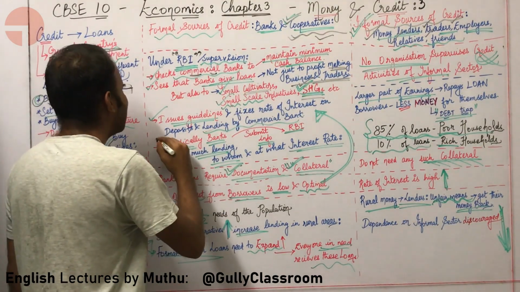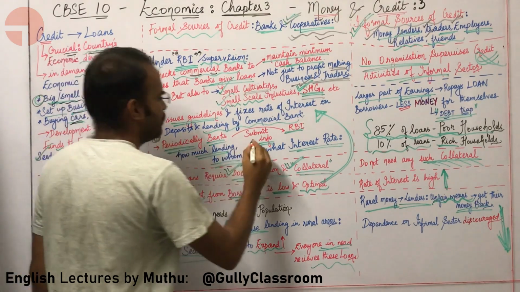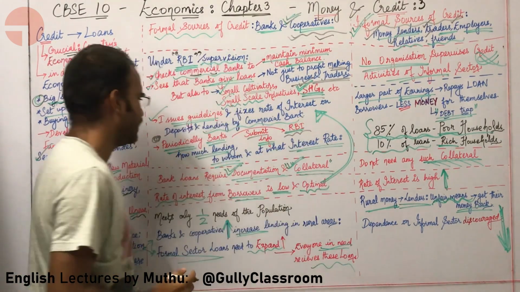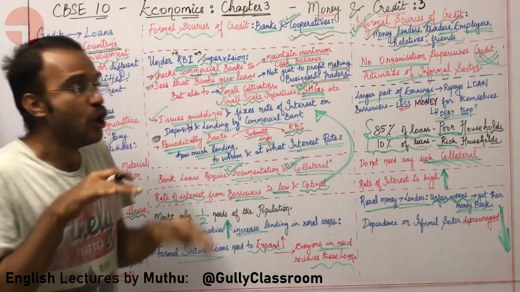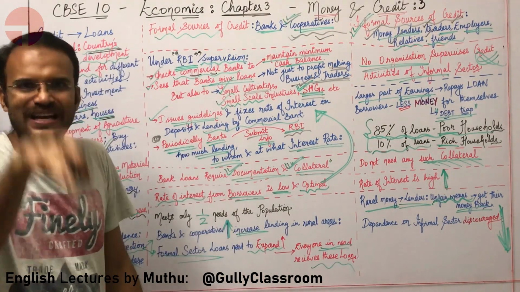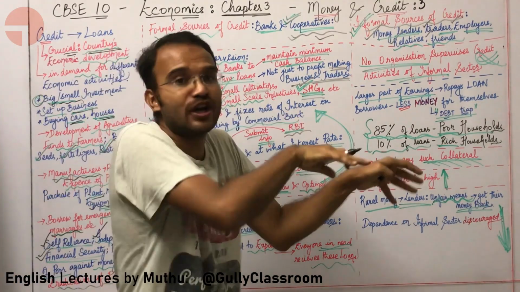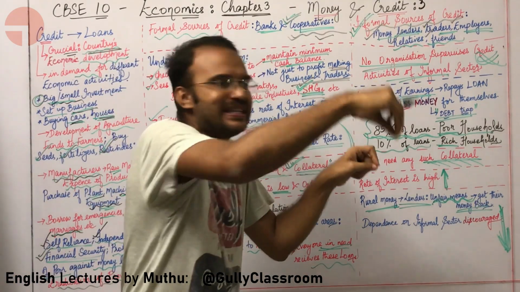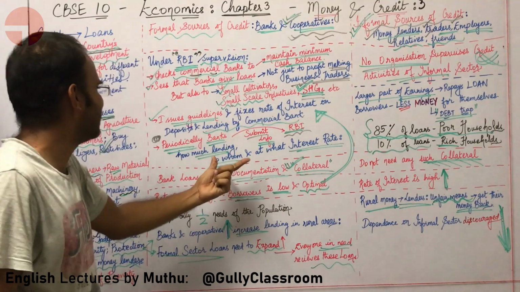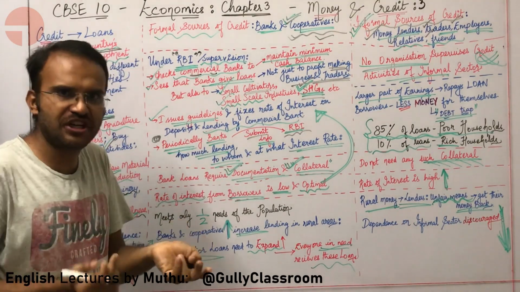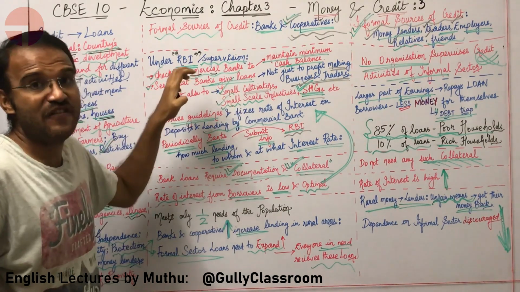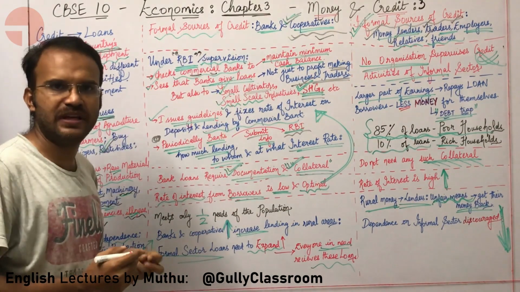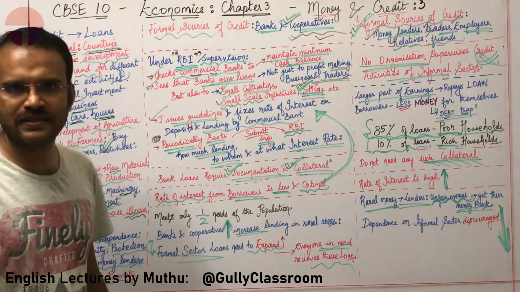Also, periodically the banks need to submit information to the RBI about their lending practices: to whom they are lending money, at what interest, and what amount they are lending to each and every borrower. Such data is checked periodically by the RBI. So this is the very significant role of RBI in our banking system.